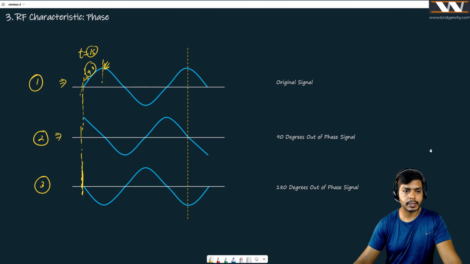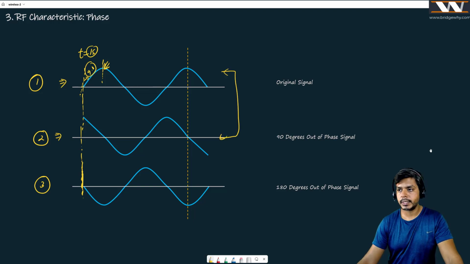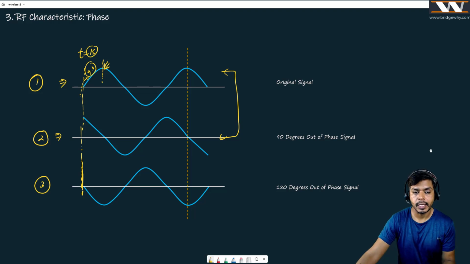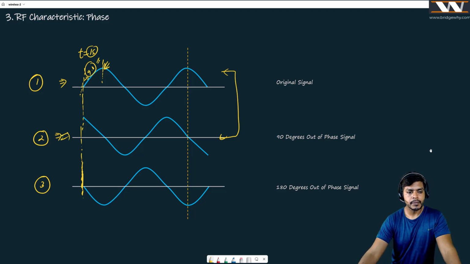And if that is the case, it's a problem. If I compare these two signals, they are not the same signal. They are out of phase. How much out of phase? They are 90 degrees out of phase because the initial 90 degrees are not here in the second signal. As simple as that.